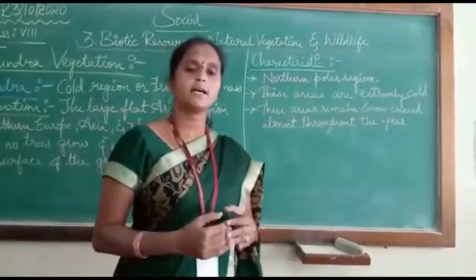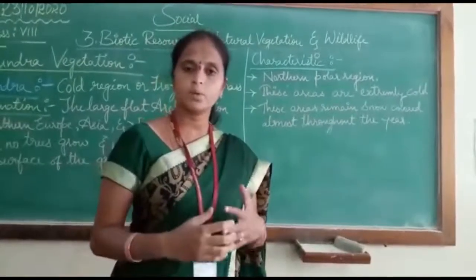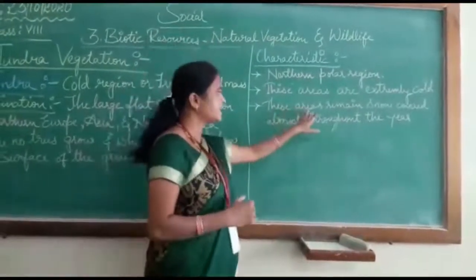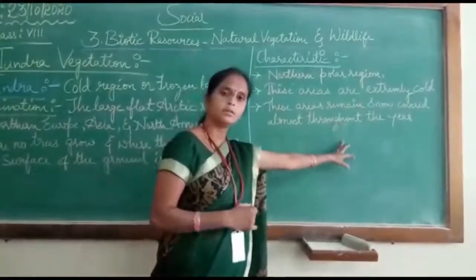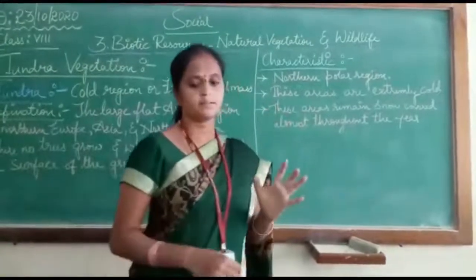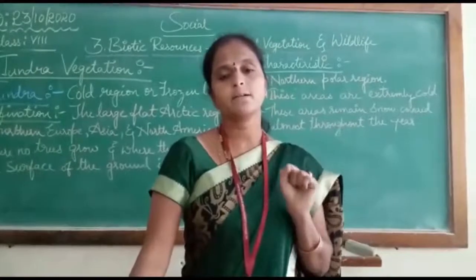So these areas have extremely cold climatic conditions which do not support human habitation. Then these areas remain snow covered almost throughout the year. Frozen, I said. So it means the places which are located in the Arctic region are always covered with snow throughout the year.